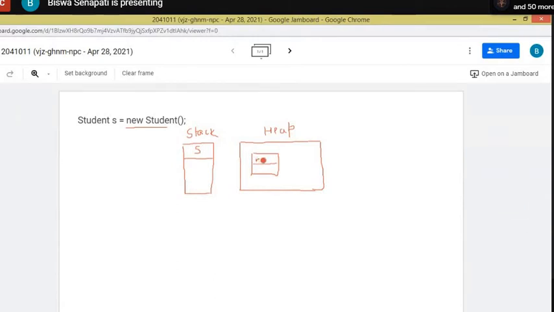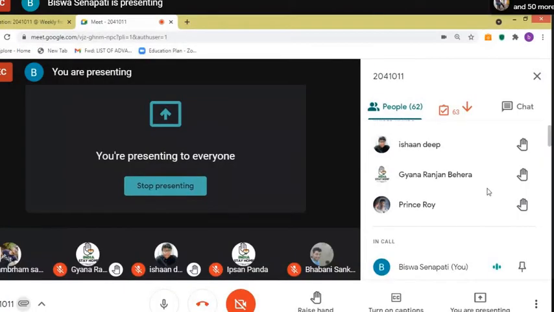So this is my name. Whatever value I give through the constructor or getData will be stored here. And this is the role. And S is referencing this memory location. So remember that S is the object reference and S is referencing the object. This is the object of the class, for which the memory is allocated in the heap area. Any doubt in this case? Prince, any doubt?